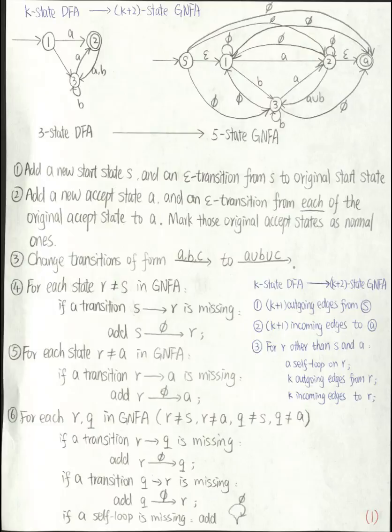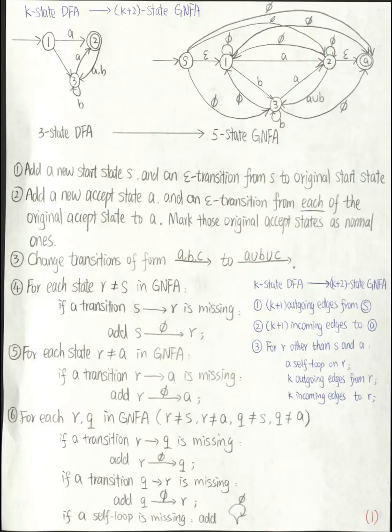Then I add a new accept state A and an epsilon transition from each of the original accept states to A. In this case, I will have 2 to A with an epsilon transition because I only have 1 accept state. Then I mark those original accept states as normal ones. Now I only have 1 start state S and 1 accept state A. Now we have all the states for the GNFA.